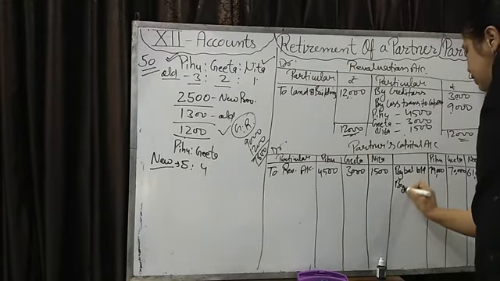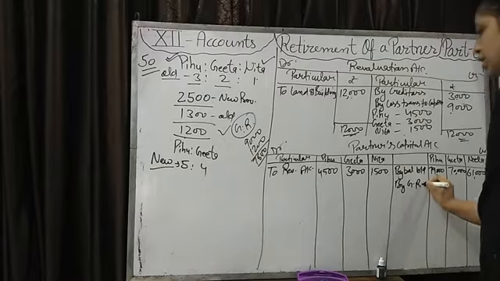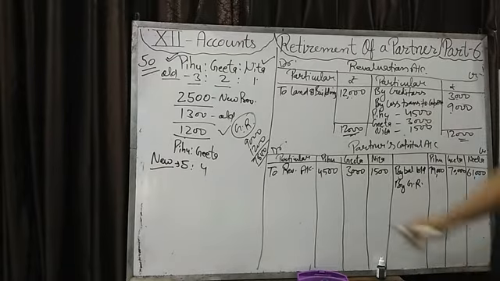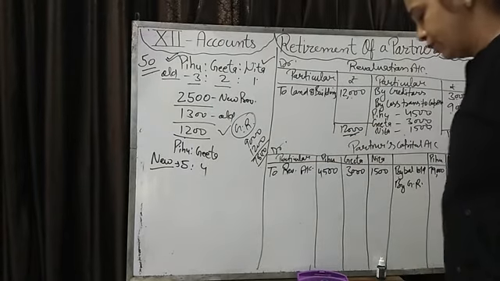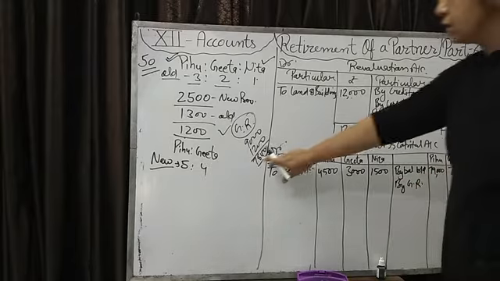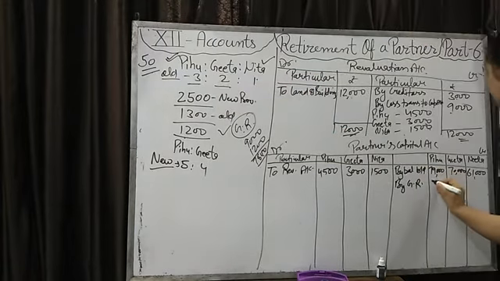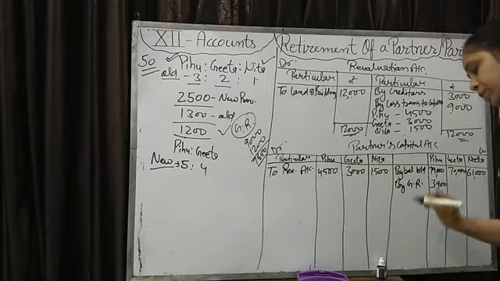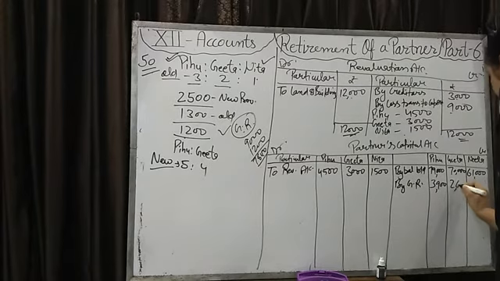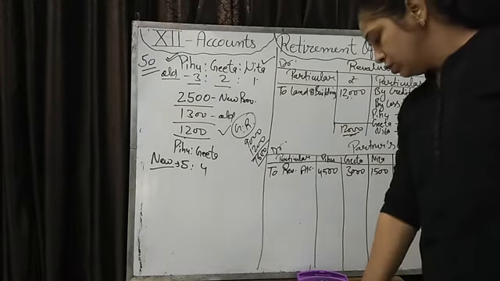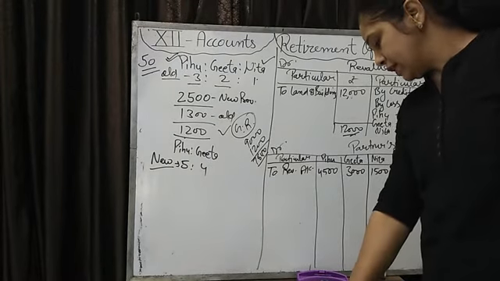Then the general reserve of 7,800 we distribute in the ratio of 3:2:1. Divide by 6, it will come 1,300. Then 1,300 multiplied by 3 is 3,900, then 2,600 and 1,300. Fine.